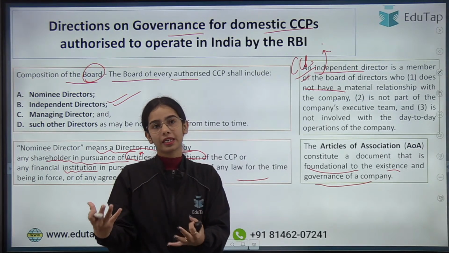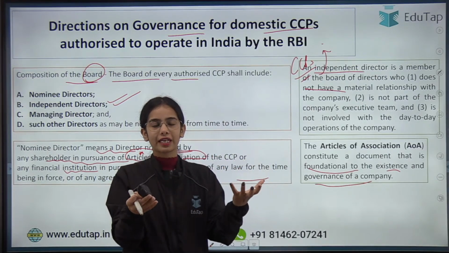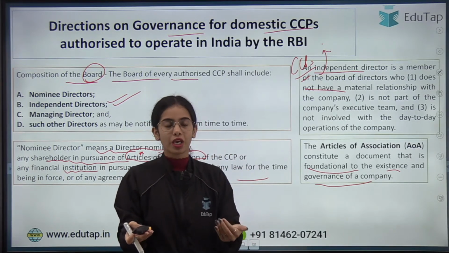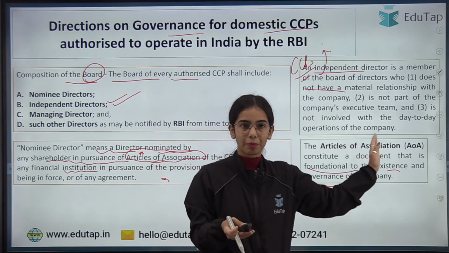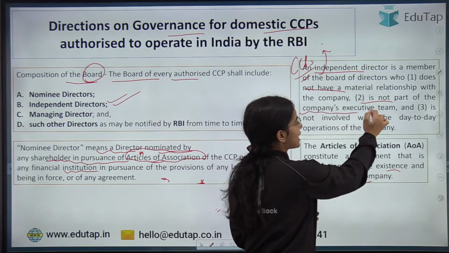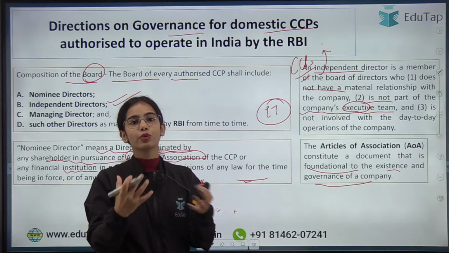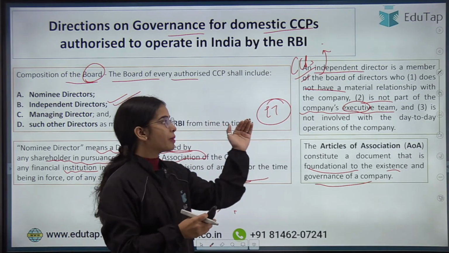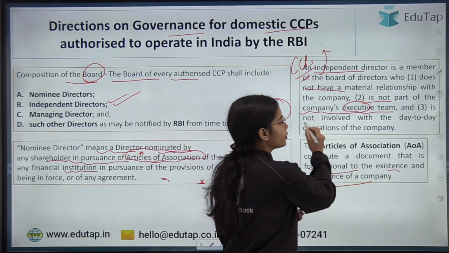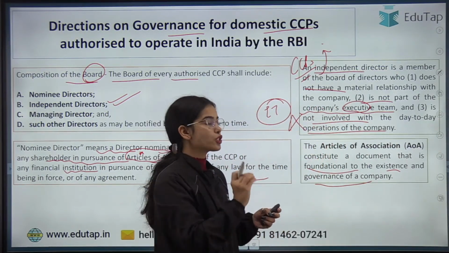Okay, so they are the independent directors that are members of the board of directors, so that they can provide their inputs. They do not have any direct relationship with the company other than being independent directors. And they are not part of the company's executive team. The executive team is the team that looks after the day-to-day operations of the company. So the independent directors are not part of the executive team, and they are not involved in the day-to-day operations of the company.